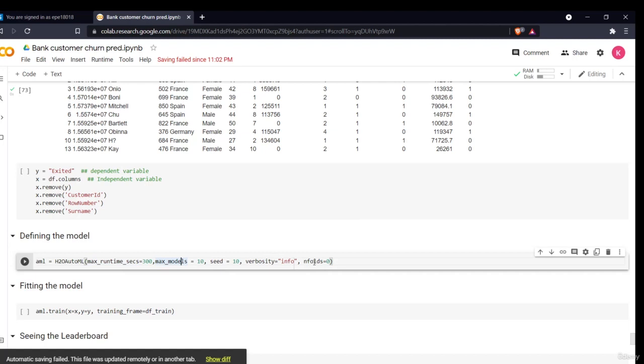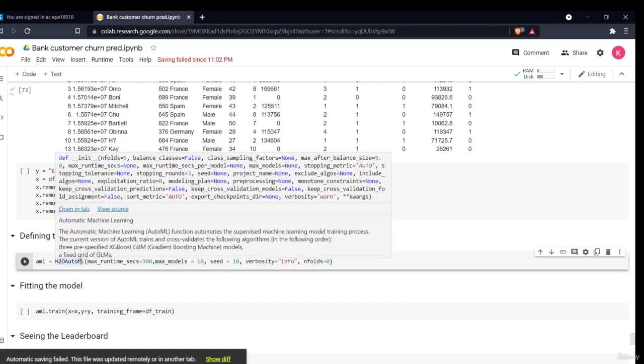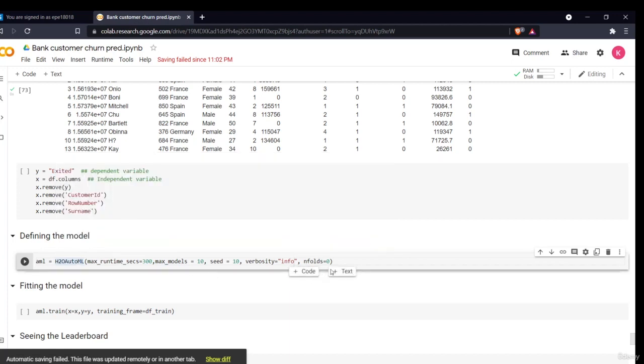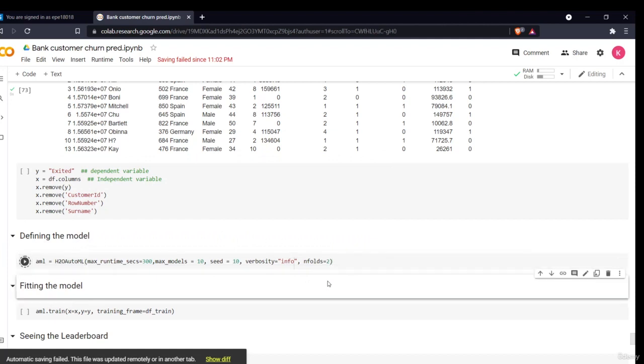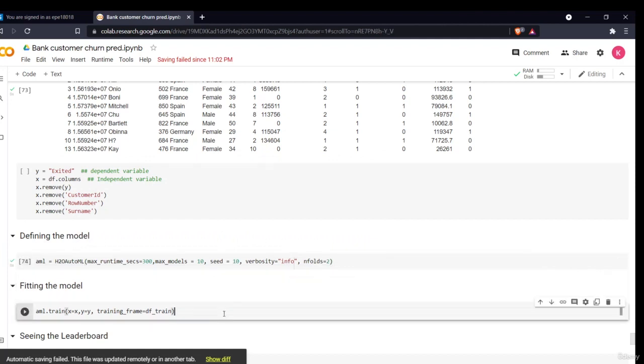Now I've used nfolds of 0. You can use nfolds of 2 or 3. nfolds 0 is used when we have validation data. Now we don't have any validation data, so we'll select the number of folds as 2. So now we'll define our model. Then we'll fit the model.